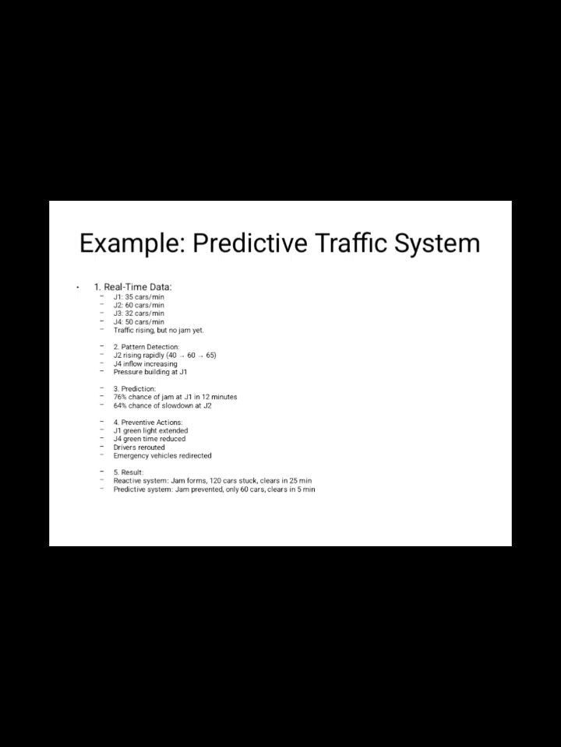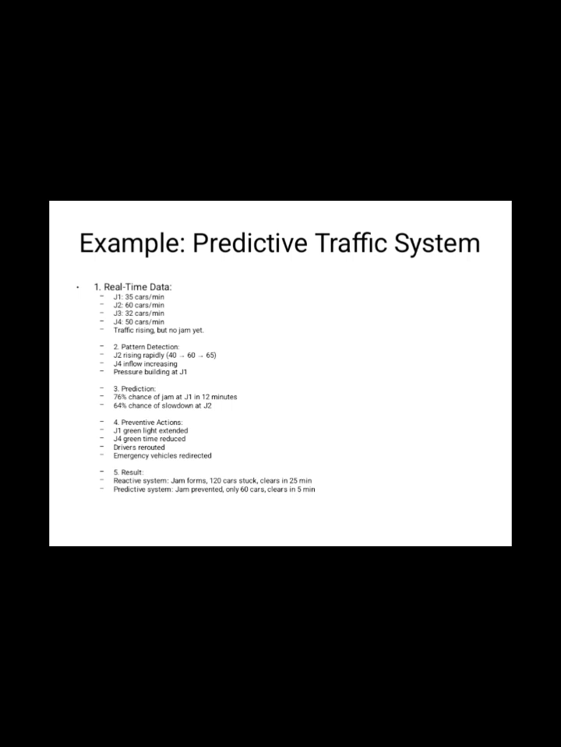And here we can say that the cars at J2 are rising from 40 to 55, then 60 to 65 every minute. Here J4 inflows are rising because people are entering the highway. J1 is observing cars coming from J2 and J3.